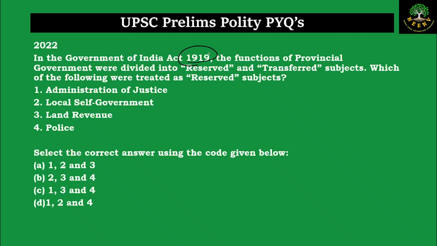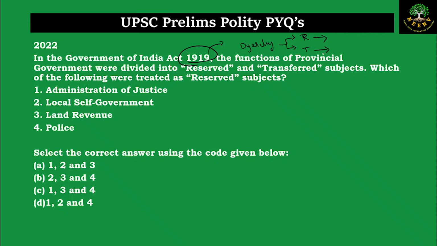So, in the Government of India Act 1919, diarchy was introduced in the provinces. So, what is diarchy? The subjects of the government were divided into reserved subjects and transferred subjects. The reserved subjects are important portfolios like the police and land revenue, which were to be administered by the Governor General and his Executive Council.